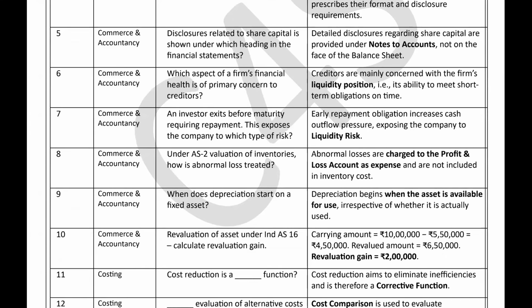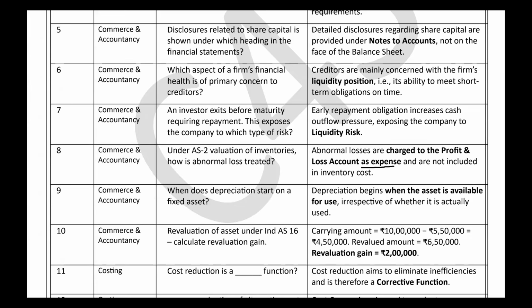Now the next question, the eighth question, is under AS 2, accounting standard 2, valuation of inventories. How is abnormal loss treated? So abnormal loss is treated as an expense, right?